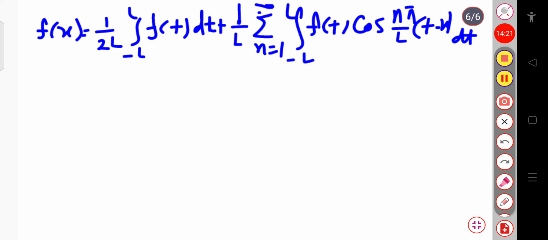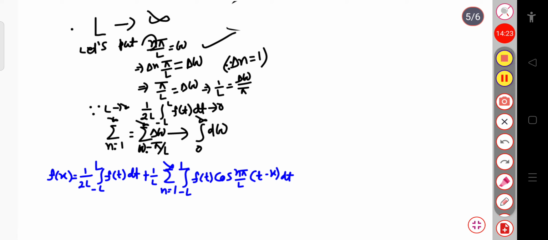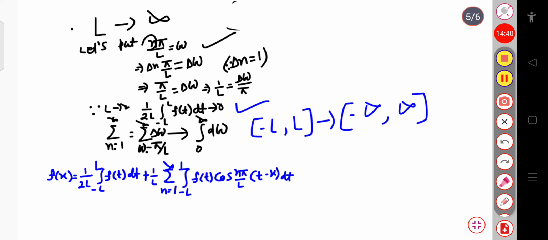Now you can see that this first term, which varies from minus L to plus L, f of t dt, goes to 0, since we are considering that our limit, minus L to plus L, is minus infinity to plus infinity. Here we are considering this interval because L tends to infinity. When L tends to infinity, this 1 by infinity goes to 0. That's why this term goes to 0. So the remaining term will be this much.